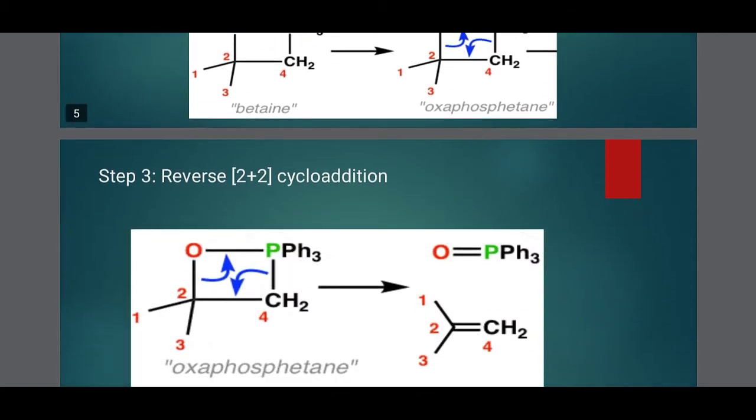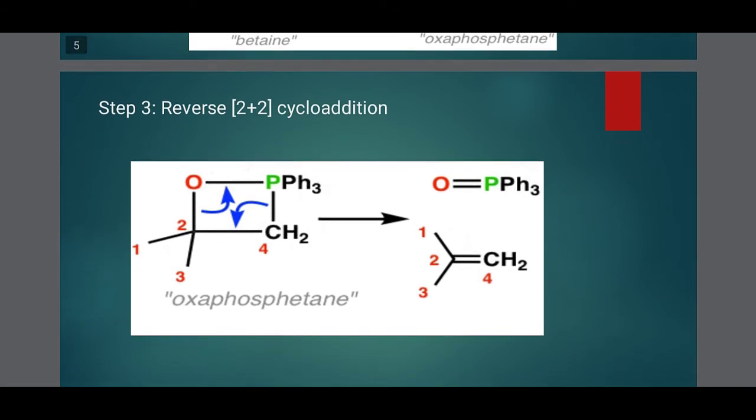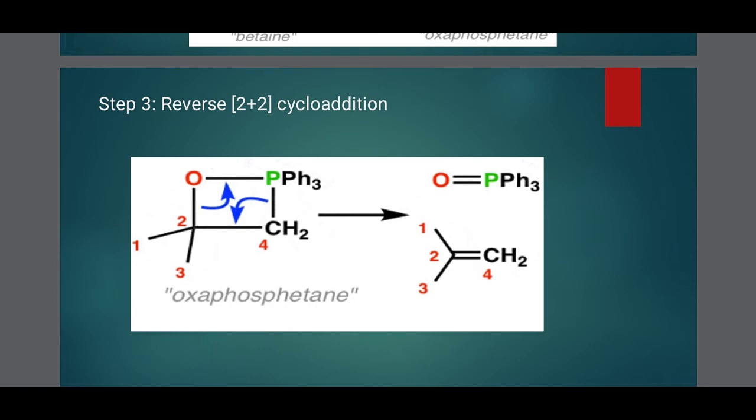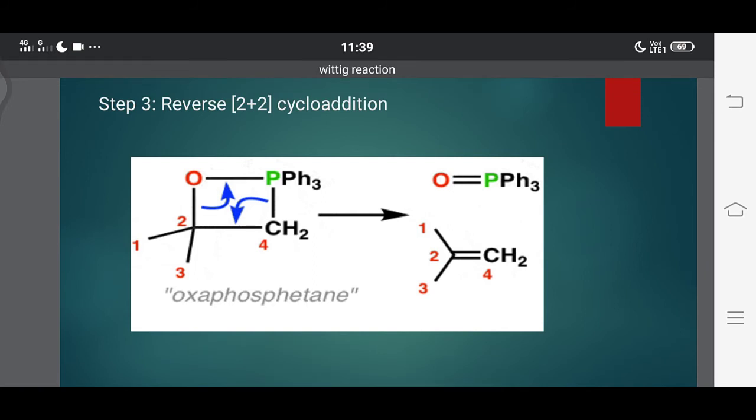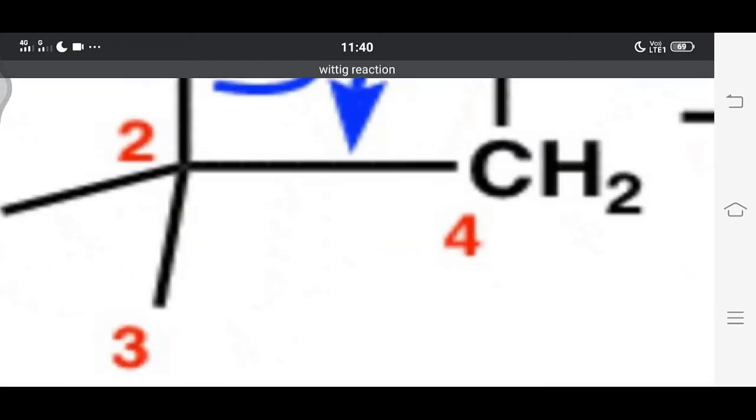In the third step, a reverse 2+2 cycloaddition takes place. Here, this is a 4-membered cyclic compound. It is a very short-lived cyclic compound, because 4-membered cyclic compounds do not live a long time. These are short-lived compounds, so immediately it undergoes a reverse 2+2 cycloaddition. This oxygen forms a double bond with phosphorus, and this CH2 forms a double bond with the carbonyl carbon atom, the second carbon atom.